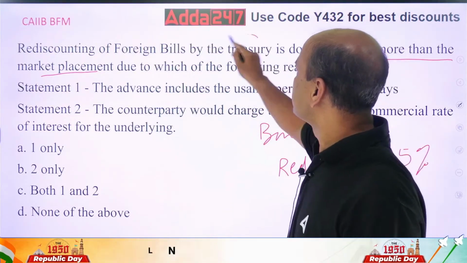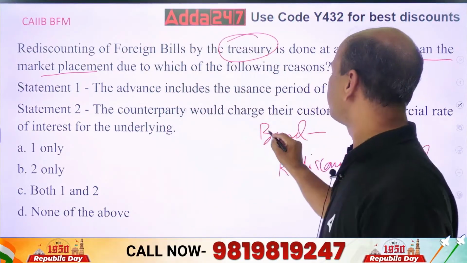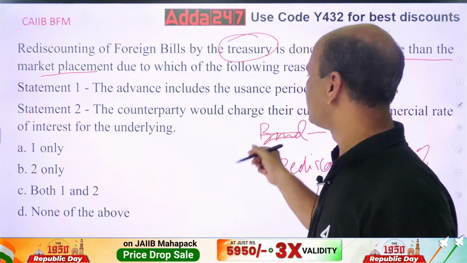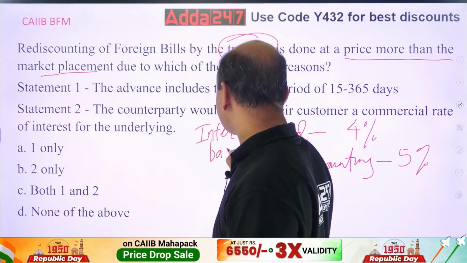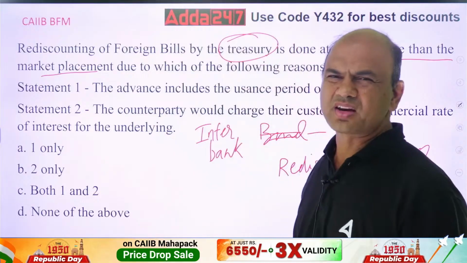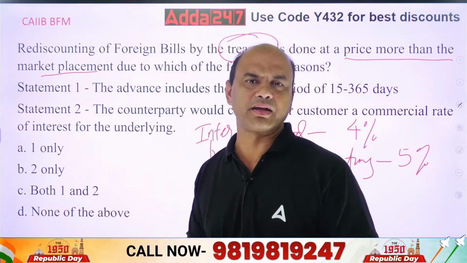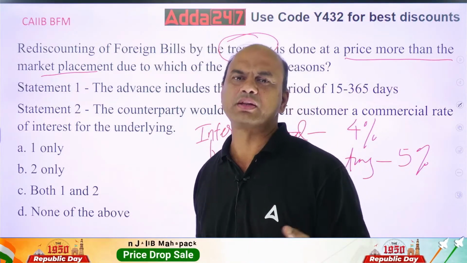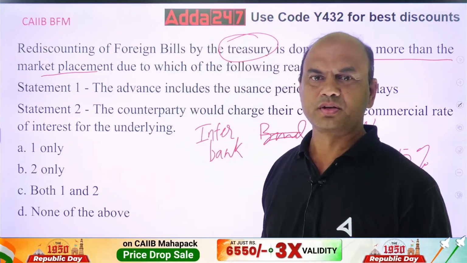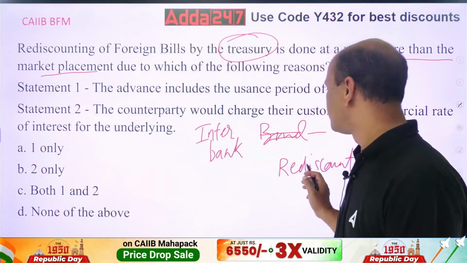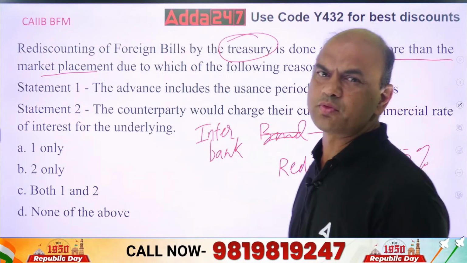Here you are doing the treasury bills, okay? And here we are talking about market placement. Market placement means basically interbank borrowing. Rather than calling it bond, it's better to call it interbank borrowing, because generally that is the main criteria. Your call rate, everything depends on this interbank borrowing. Bond can be for longer period also. So that's why this rate should be higher than the interbank borrowing. The reason is, see, this interbank borrowing is generally for max to max.